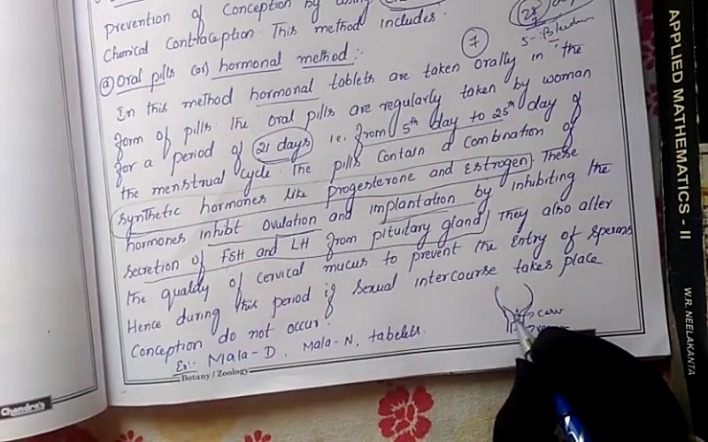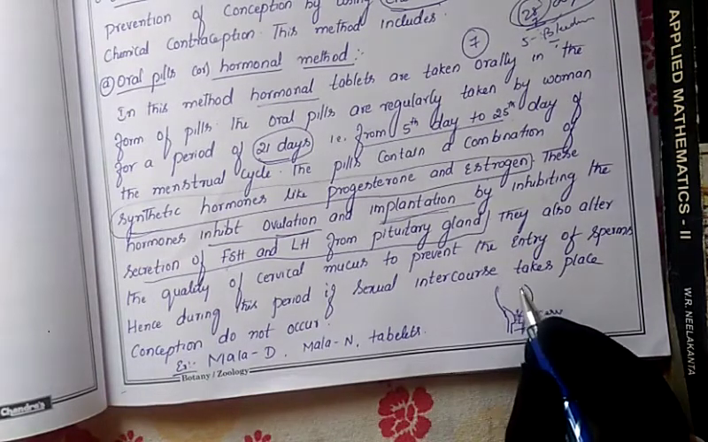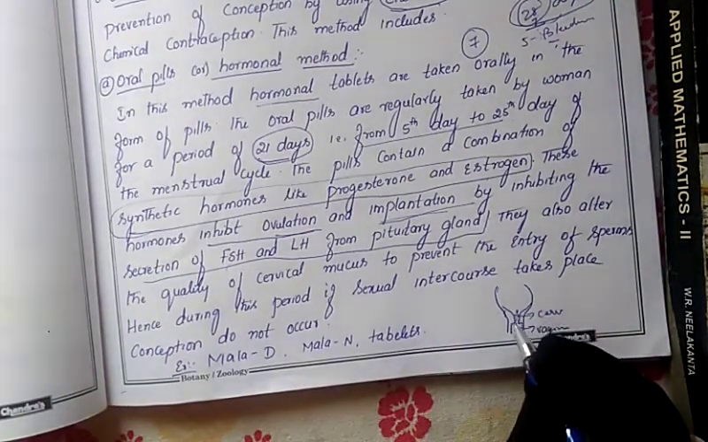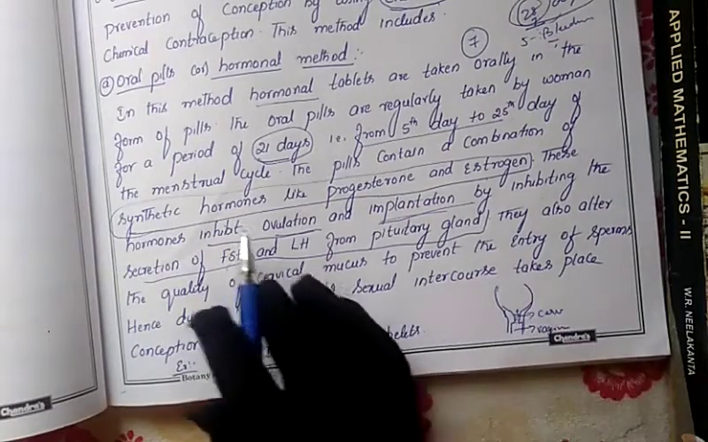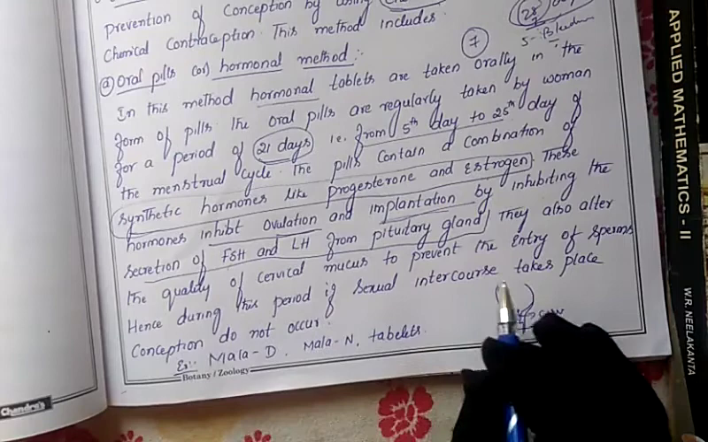So due to that, the sperm may get damaged, and due to that, it will not allow for conception or pregnancy. In this manner, these oral pills act on the female body and prevent conception.